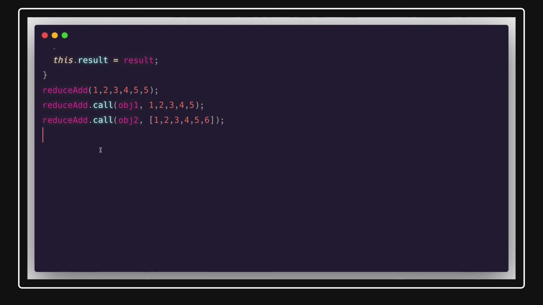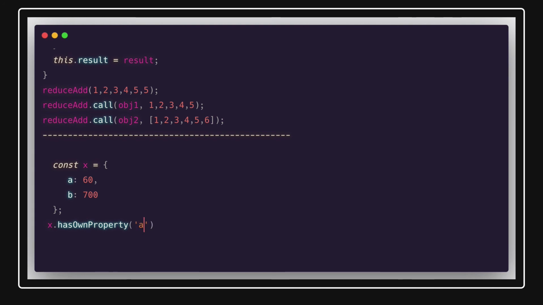So the next important example is: what is the difference between the in operator and the hasOwnProperty method? So I have this object. How would I make sure that this property belongs to this object only, nothing else? There is one method, hasOwnProperty. So x.hasOwnProperty is there, and you can pass the property name, which is a. It will return true because this object has the property a. This will be the same case for b.